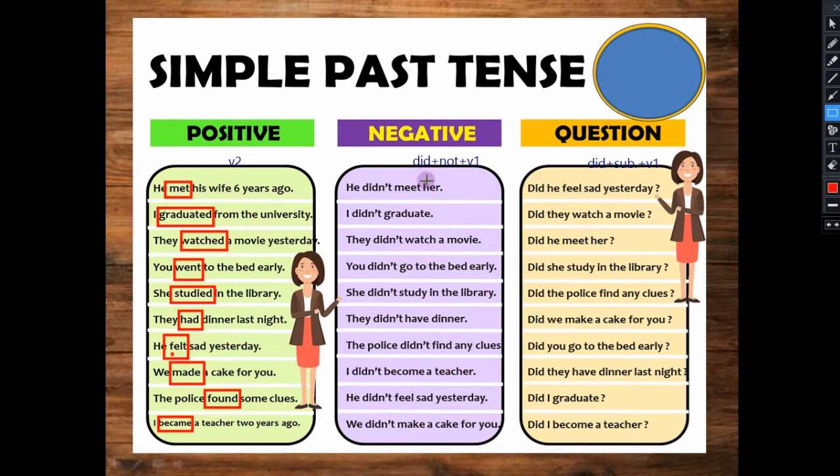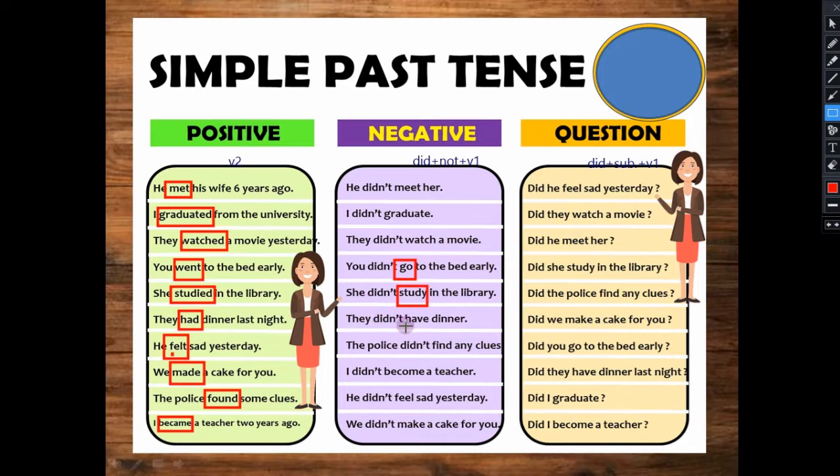Now I have to frame the negative. What will I do? I will use did plus not plus verb first form. So here: didn't meet, I didn't graduate, they didn't watch. Now you can see here second form has converted into first form. Why? Because here we have given second form to the do verb and it has converted into did. So went also has converted to go. Studied, study. Why? Because we have used didn't.